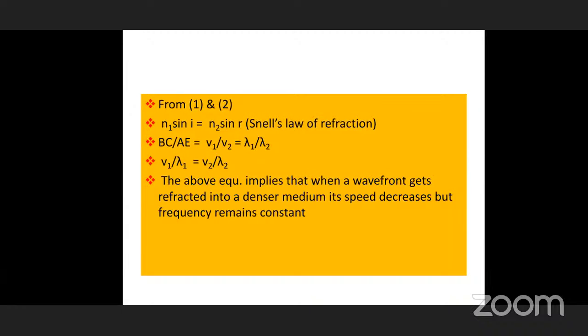What is the importance of this equation? This equation implies that when a wavefront gets refracted from rarer to denser medium, its speed decreases, but frequency remains constant. Frequency does not change. We should remember V1 by lambda 1 and V2 by lambda 2. Here the ratio indicates V is equal to nu lambda. Therefore, you can write nu 1 equals nu 2. The frequency does not change even though the wave velocity increases or decreases. The constant factor when refraction takes place is frequency.